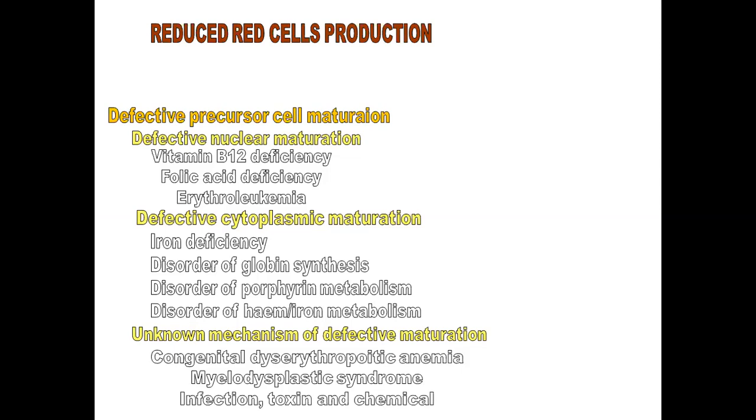Similarly, defective precursor cell maturation also occurs due to some unknown mechanism, and the etiology includes congenital dyserythropoietic anemia, myelodysplastic syndrome, infection, toxins, and chemicals.